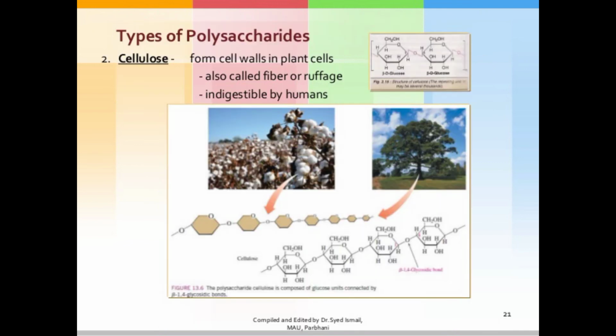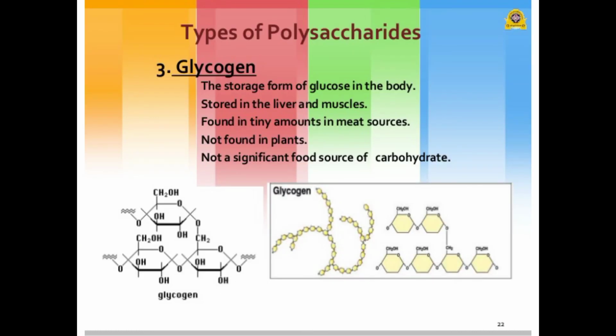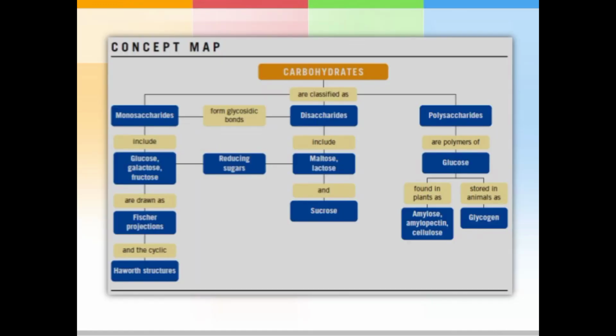Then types of polysaccharide. The second one is cellulose. It is the cell wall component in plant cells, also called fiber or roughage, and is indigestible by humans. The structure of cellulose is shown in this slide. Then the third one is glycogen, the storage form of glucose in the body, stored in the liver and muscles. It is found in tiny amounts in meat sources, not found in plants, and is not a significant food source of carbohydrate.